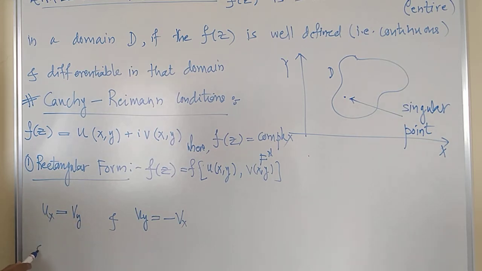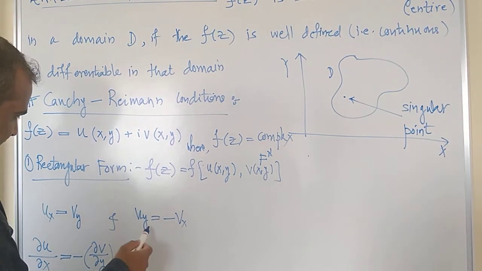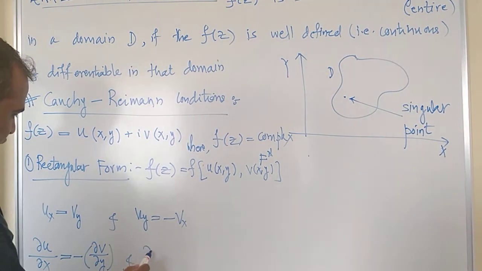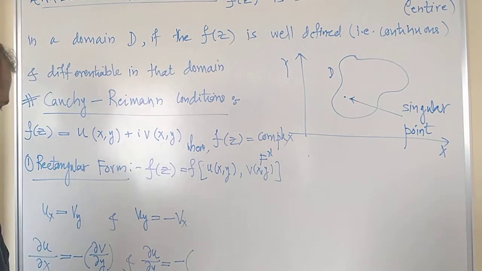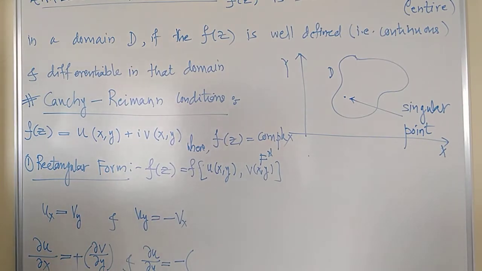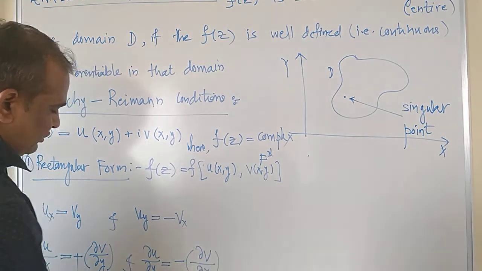You can also write ∂u/∂x is equal to minus ∂v/∂y. These are very important conditions to check whether the given complex function f(z) is analytic or entire in the given domain or not, right? And the second condition I can also write: ∂u/∂y is equal to minus ∂v/∂x.